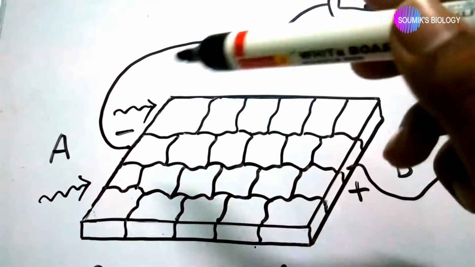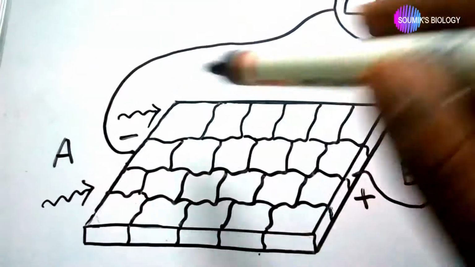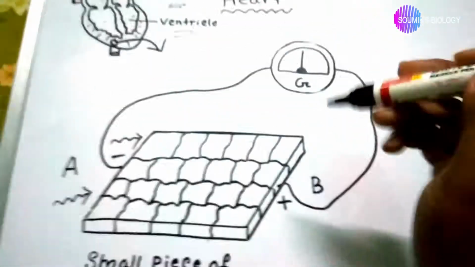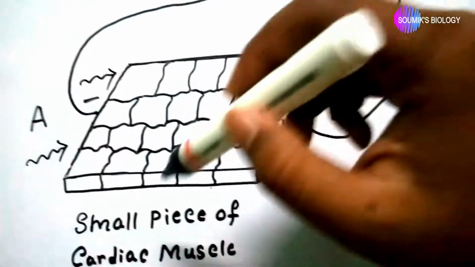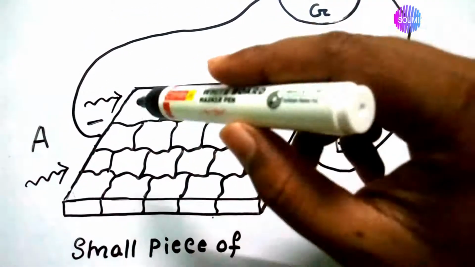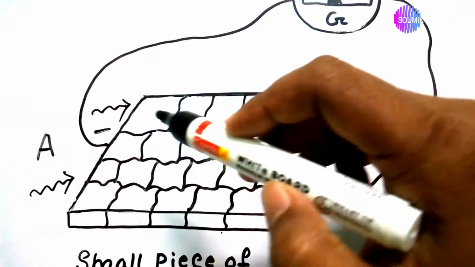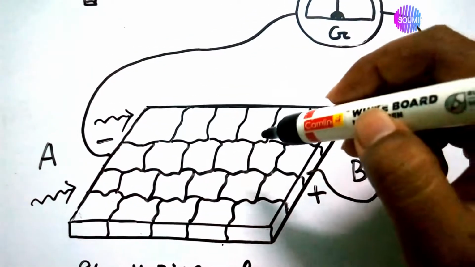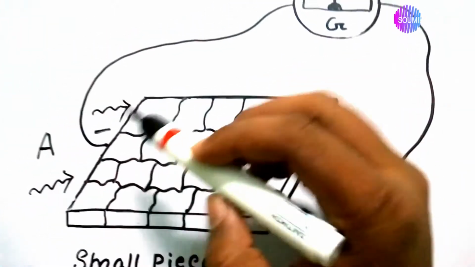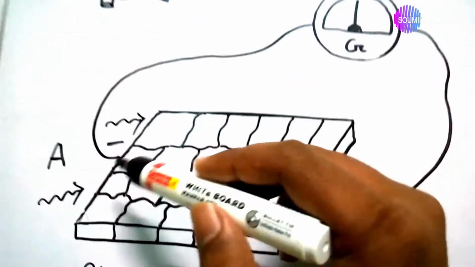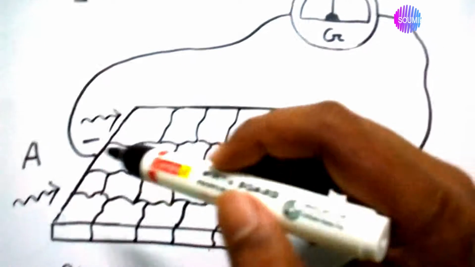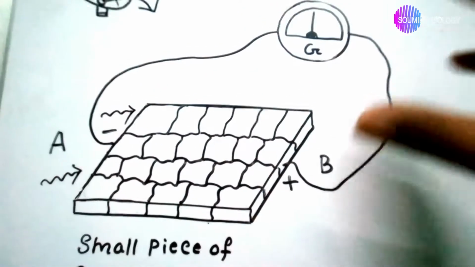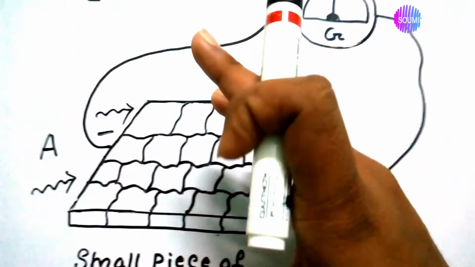The special stimulus acts in A position in the small piece of the cardiac muscle, and this piece is a sheet that contains many cardiac muscle cells, many. Okay, so because the stimulus acts here on this A side, we know from the previous section that the stimulus causes